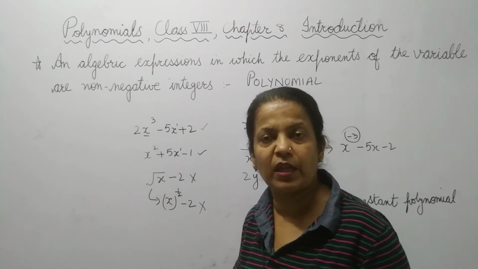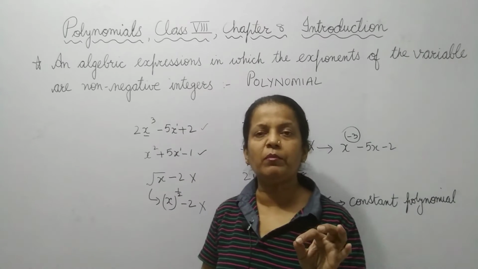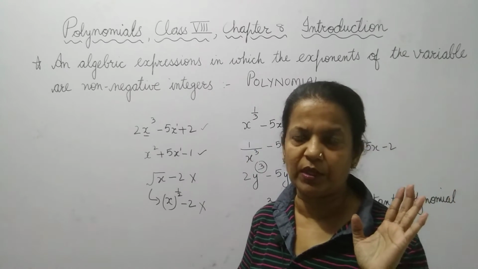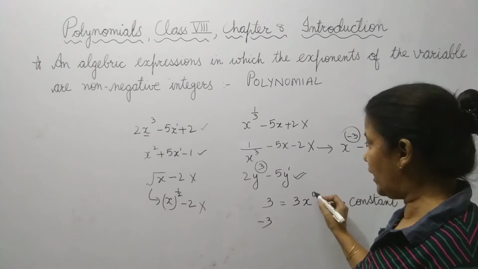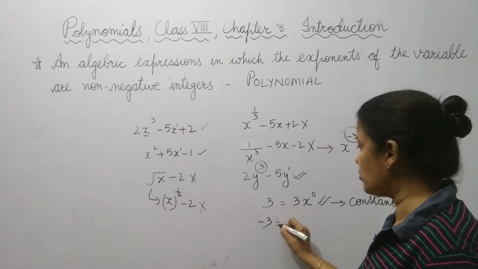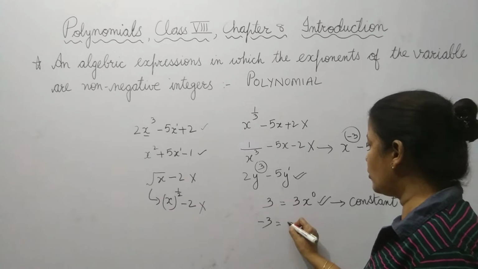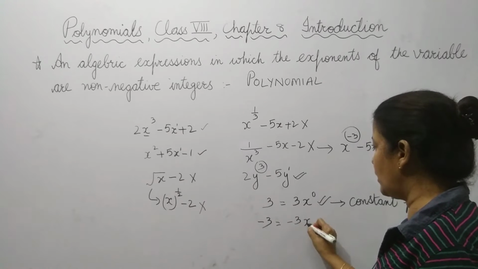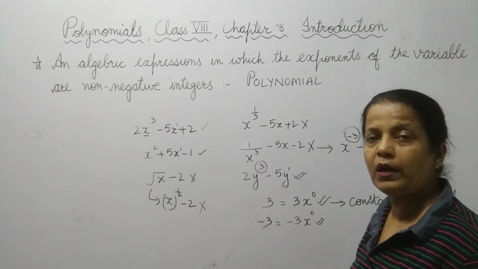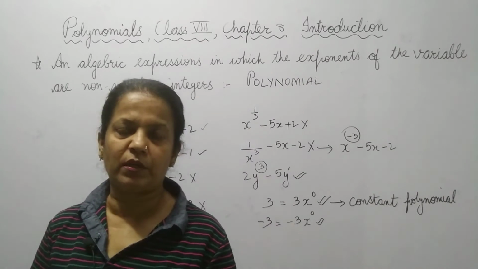It hardly makes any difference. But you have to remember the power of the variable should be a non-negative integer, and it can be 0 also. If it is -3, then this is also a polynomial. Why? Because we can write it as -3x power 0. So this is also a polynomial and this is called a constant polynomial.